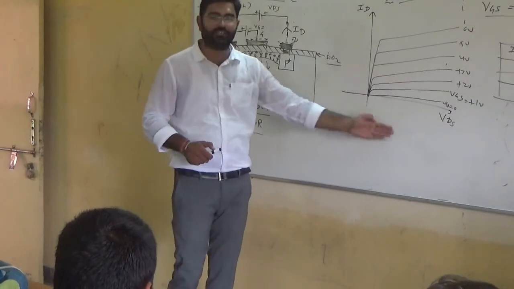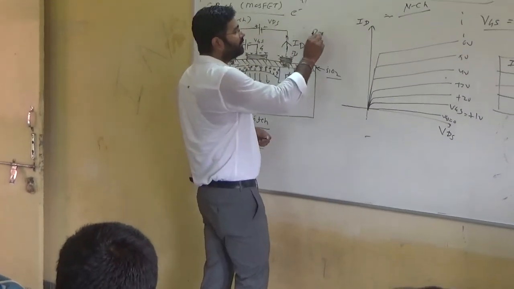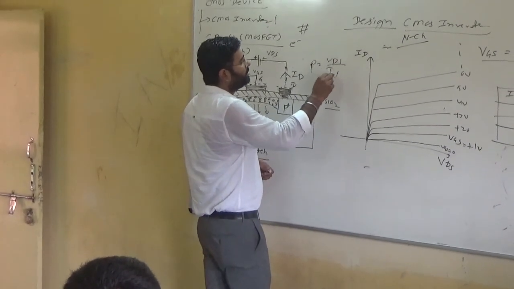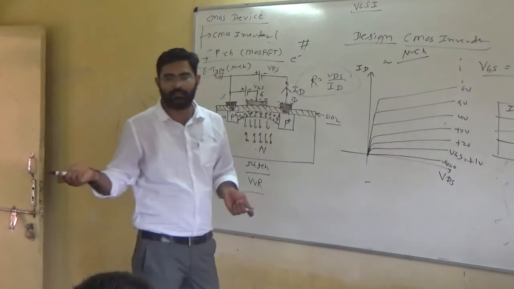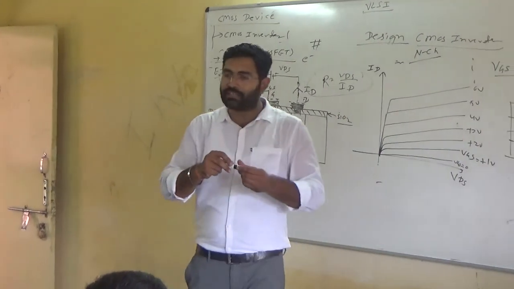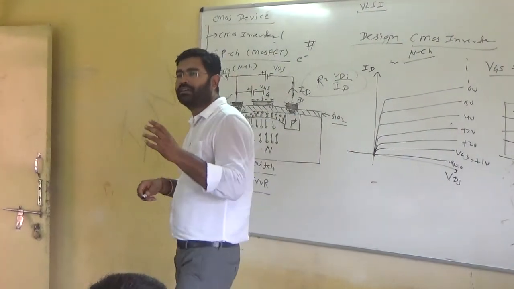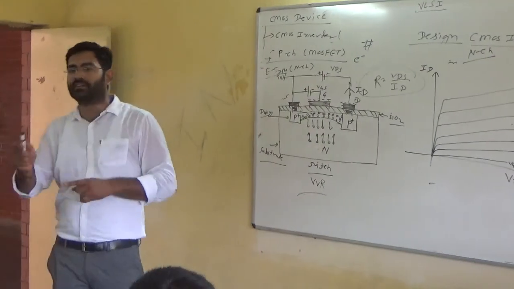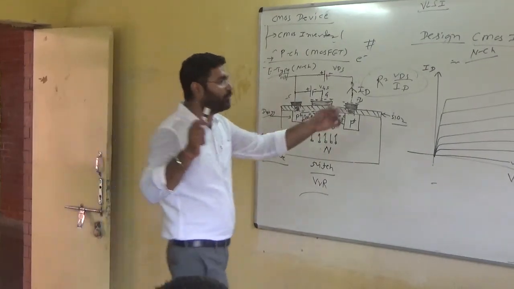Obviously, you are saying ID and VDS. What is the value of R? VDS divided by ID. So for a voltage variable resistor, when you are varying its voltage, you will also vary its internal and output resistance.